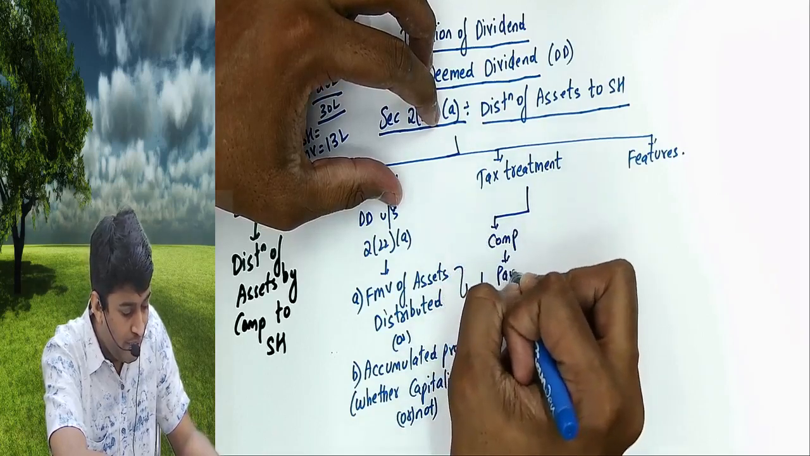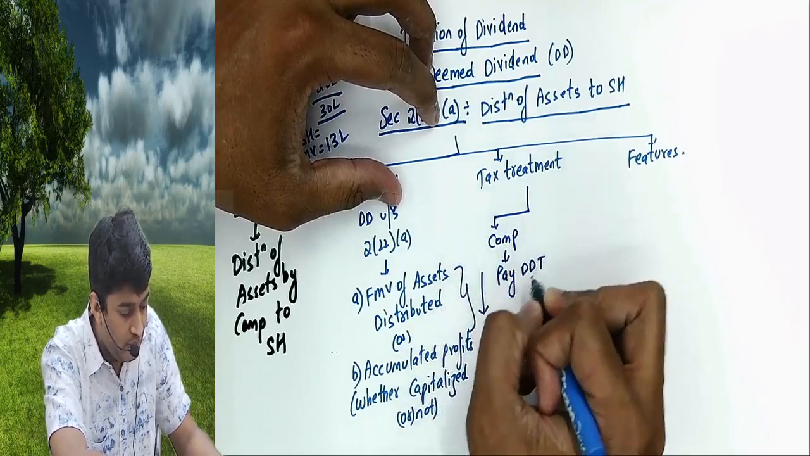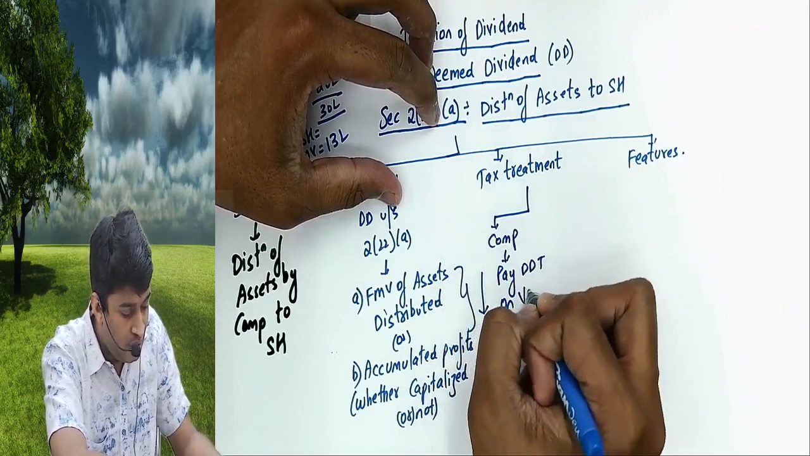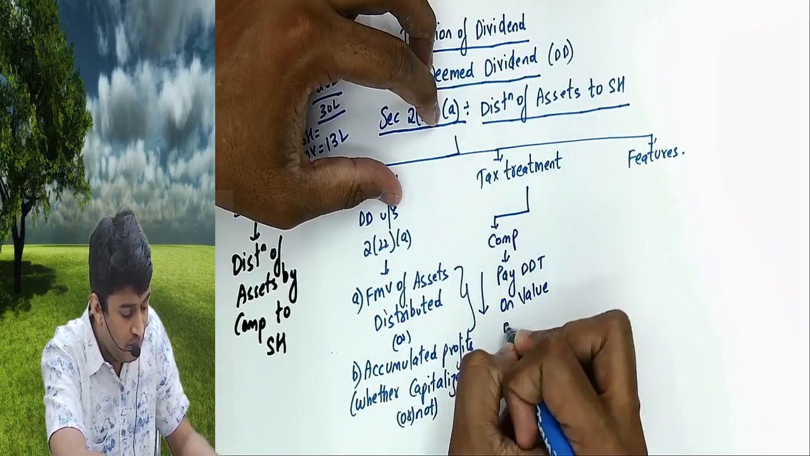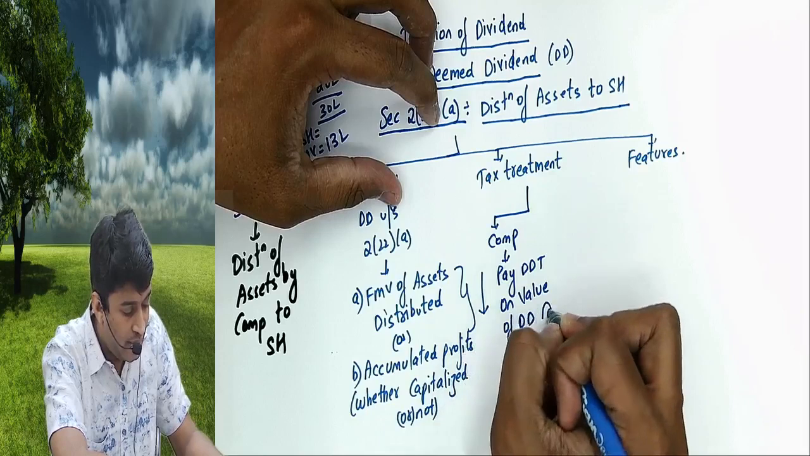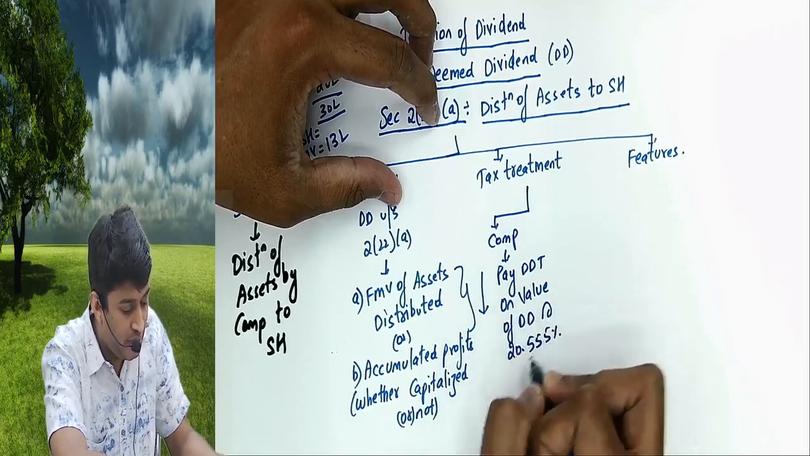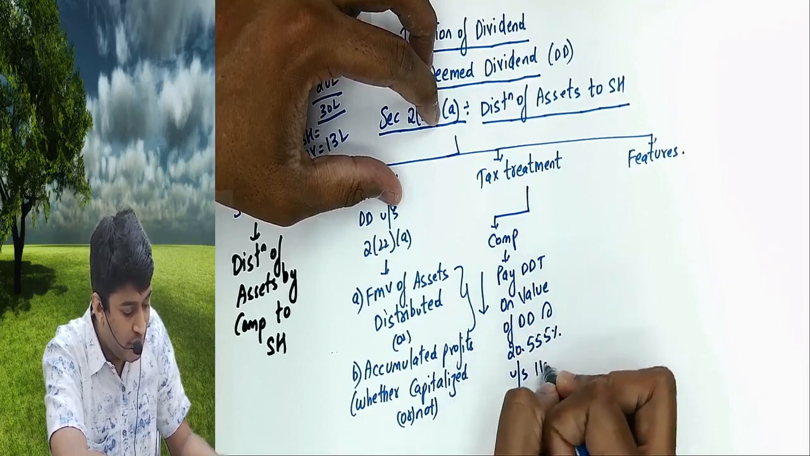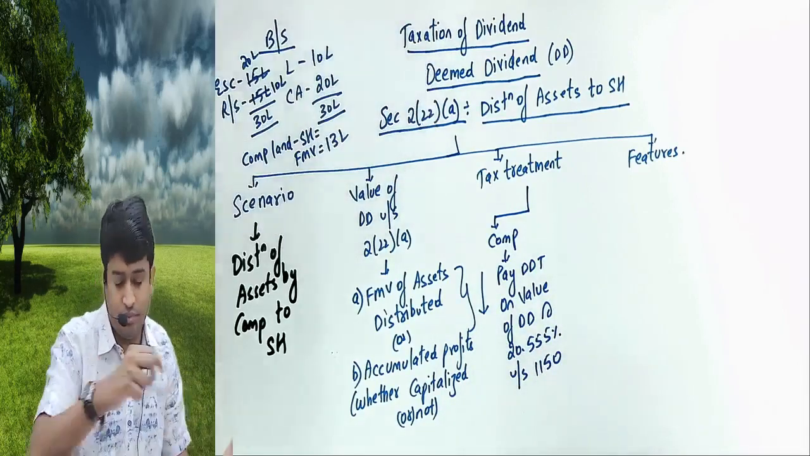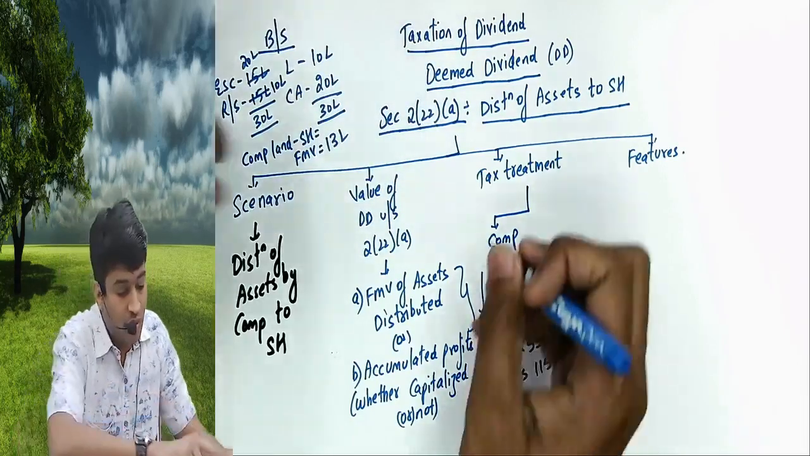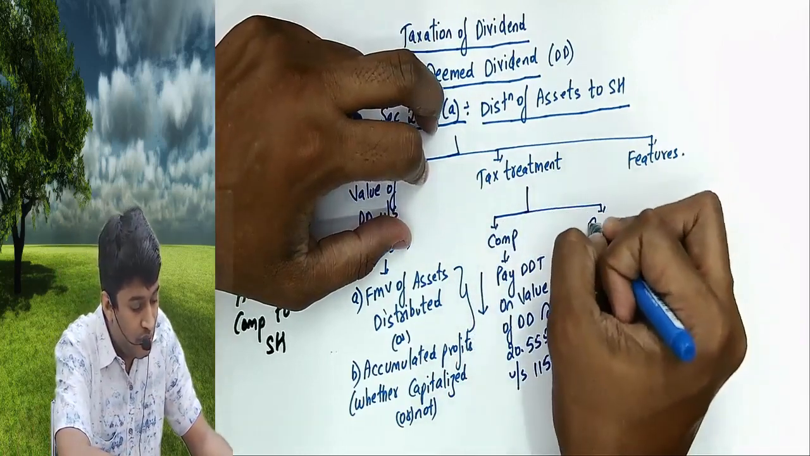Company will pay DDT on the value of dividend at the rate of 20.555% under section 115(o). That will not change. What happens in the hands of the shareholder?